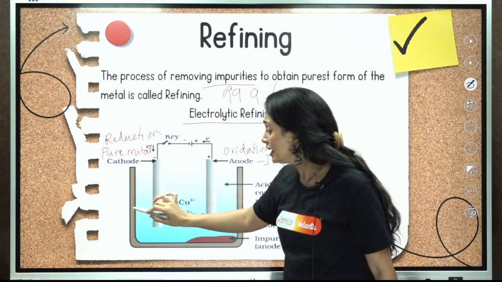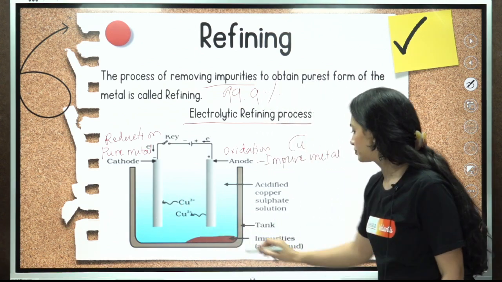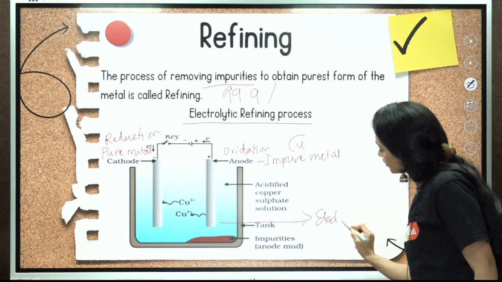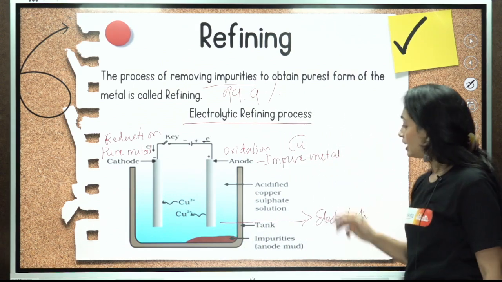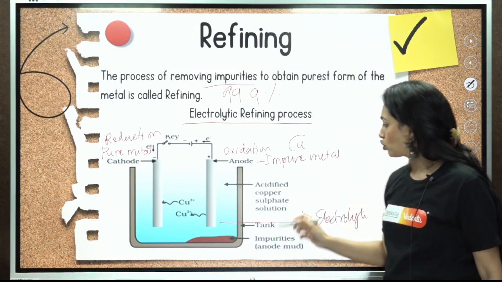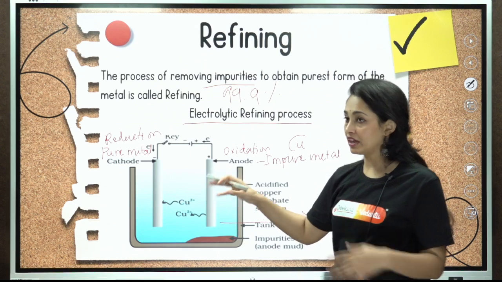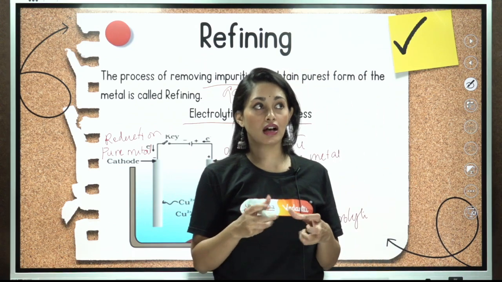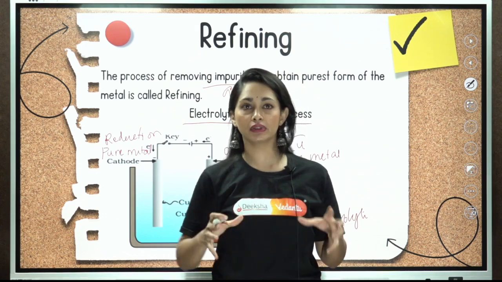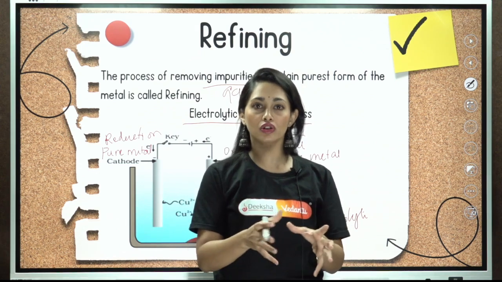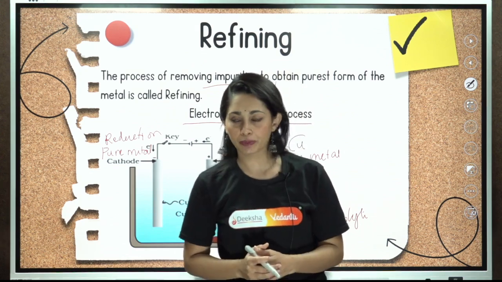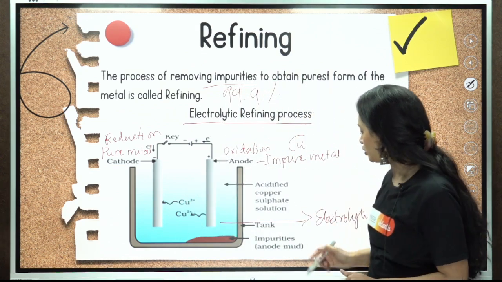And here we are going to take an electrolyte. So what will be taken as the electrolyte? The respective salt solution is taken as the electrolyte. We will be taking copper sulfate in acid as the electrolyte. Electrolyte is something which gives ions, so that electrical conduction is carried out.